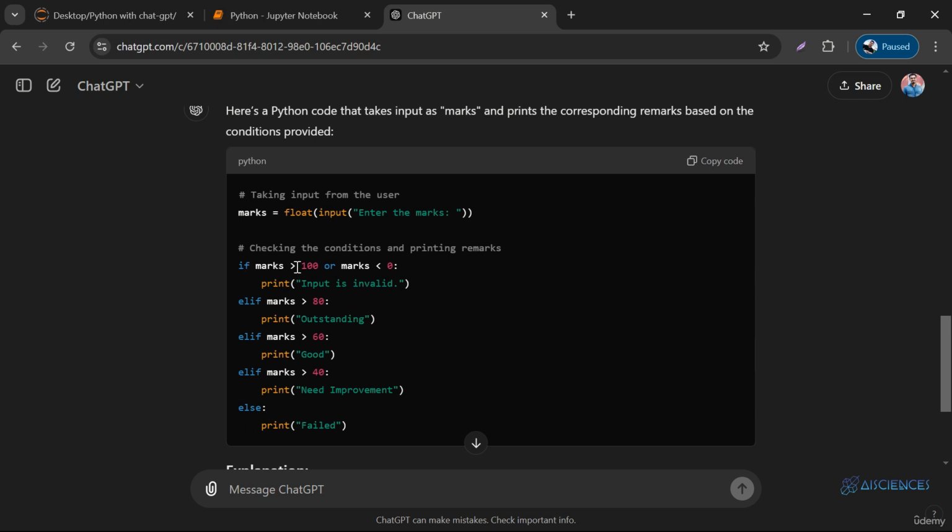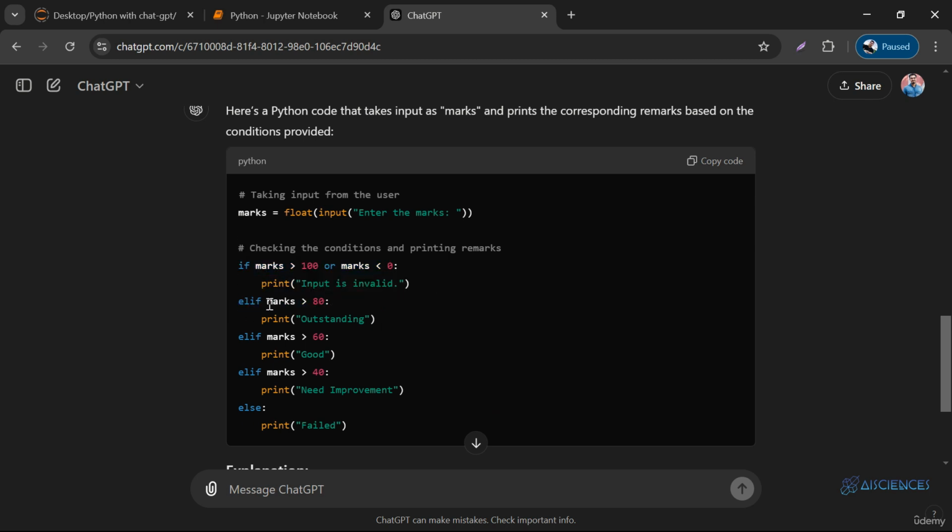So if let's say the input is 55, our favorite input. So 55 is greater than 100. No. 55 is less than 0. No. So both are false. Hence, this condition is going to be ignored. Okay, fine. Since this condition is gone, right? If this condition would be true, then this body will be printed, and the whole thing will be ignored, right? This whole thing will be ignored. But since this is false, this is ignored, now we are over here.